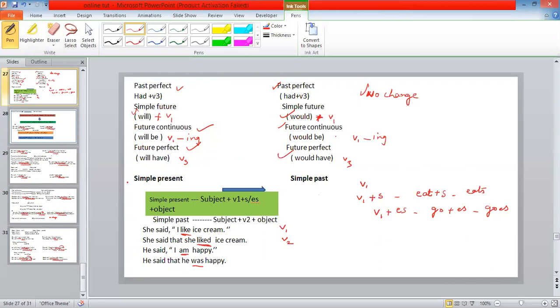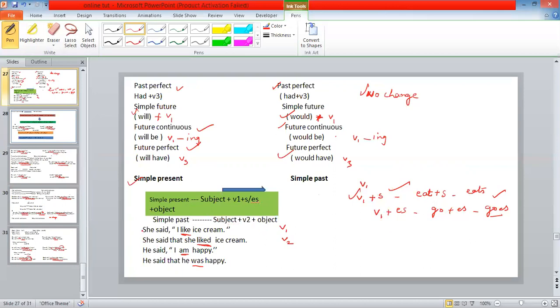Let us see. Rule number one, simple present. Simple present: subject, root form of verb plus s or es, and object. For example, verb 1, eat. We are adding s: eats. So it becomes V1 plus S. V1 plus ES means what here? Go and es: goes. Okay. So this is how we came to know about the verb forms. Now subject plus verb form S or ES and then object comes. So this changes into simple past: subject, V2 and object.